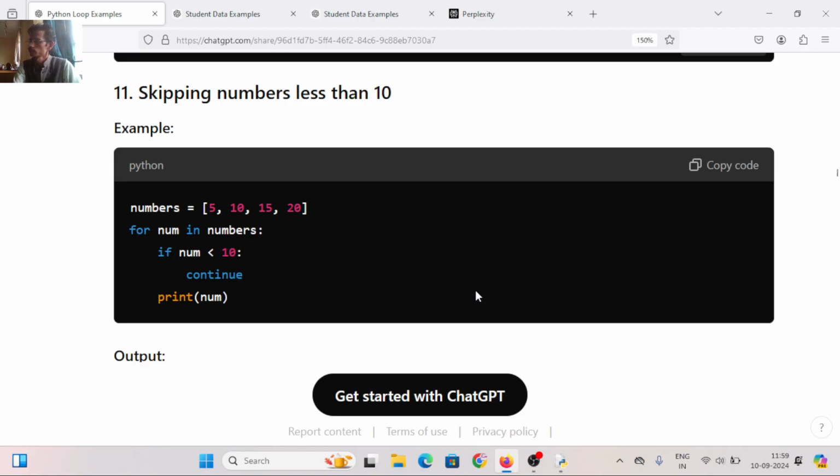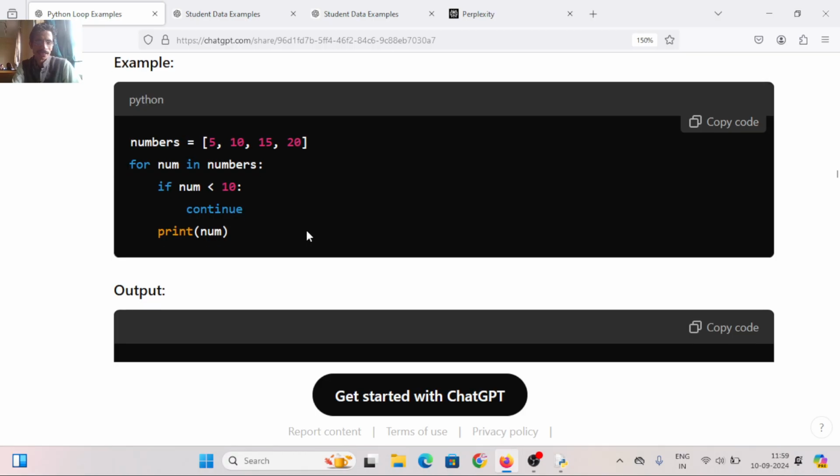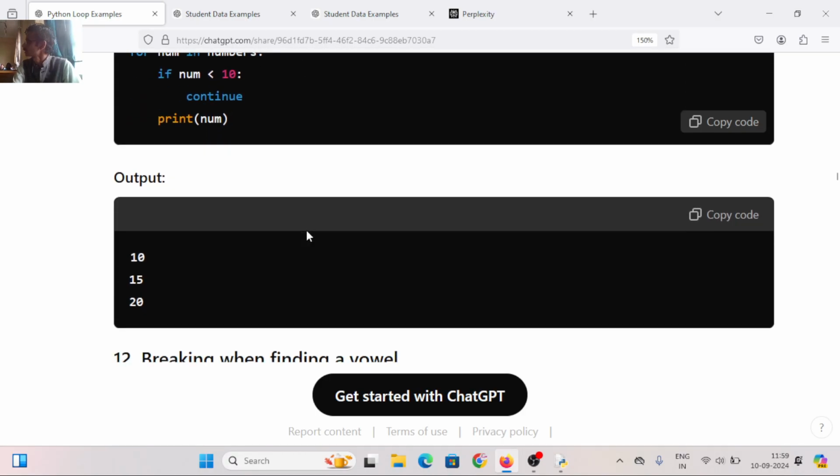Skipping numbers less than 10. Same, use continue. We have to skip only the numbers less than 10. If you get this in your interview, write a program to skip only numbers less than 10 and print all the other numbers. Use continue. Here the numbers are 5, 10, 15, 20. For num in numbers, if num is less than 10, continue. This outputs 10, 15, 20.